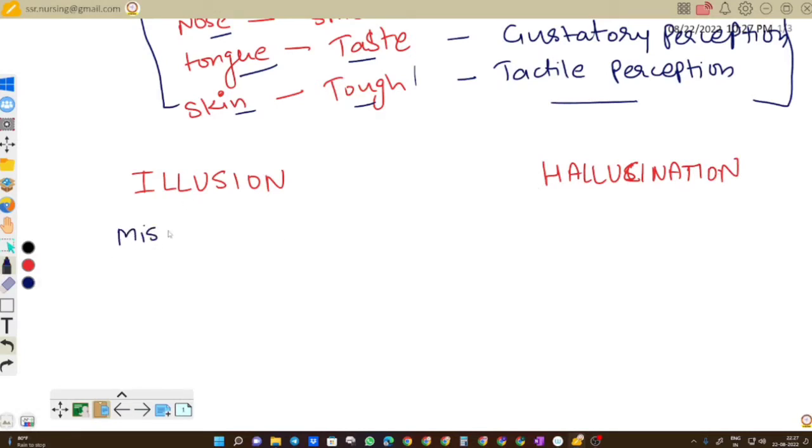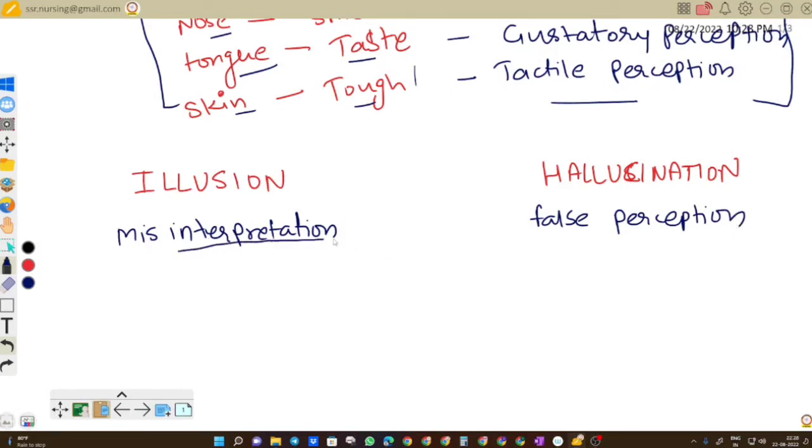Illusion is otherwise known as misinterpretation, while hallucination is known as false perception. Now we try to understand this terminology. Misinterpretation means we are having a problem in the interpretation, and 'mis' is the word used for wrong. If we clarify this term, it means we are having a wrong interpretation.